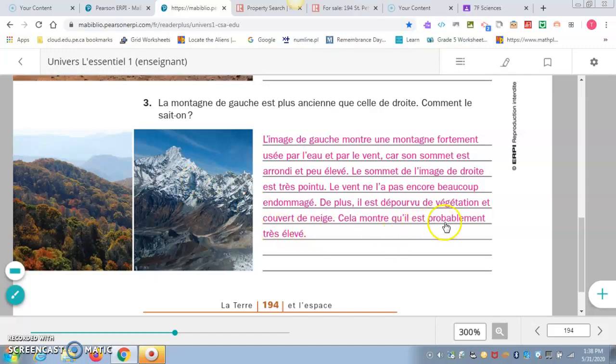Cela montre qu'il est probablement très élevé. So because there's snow on the top of its summit, it shows that it's probably very high up in the atmosphere. So ça c'est tout.